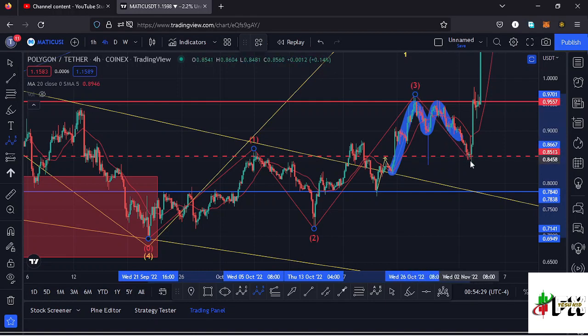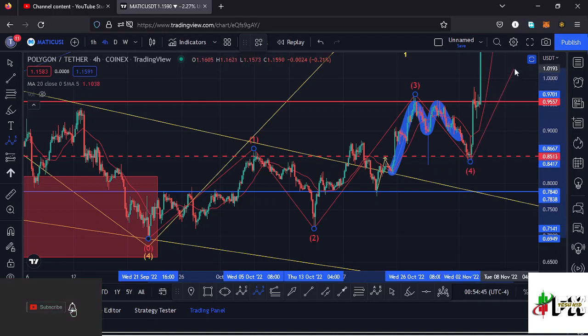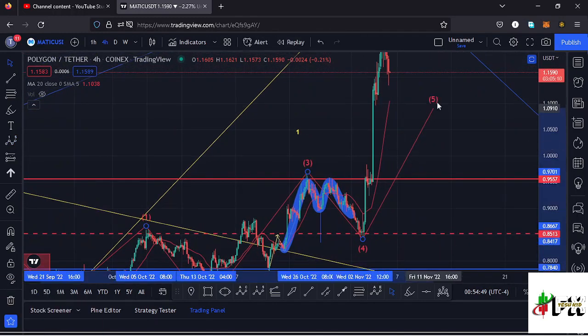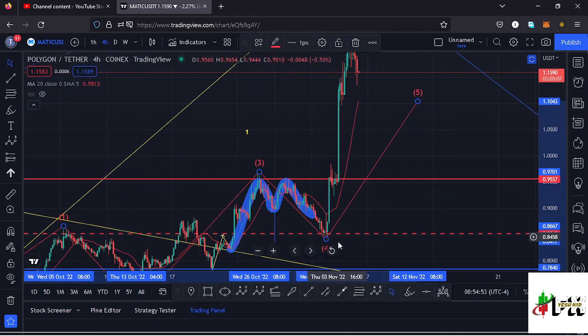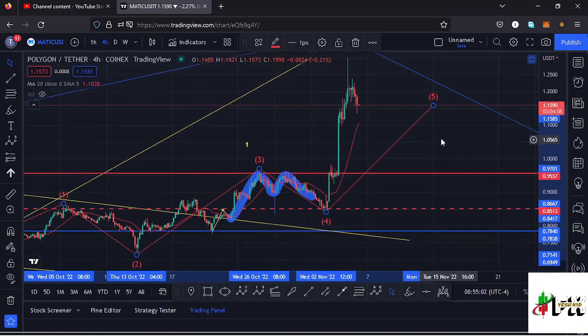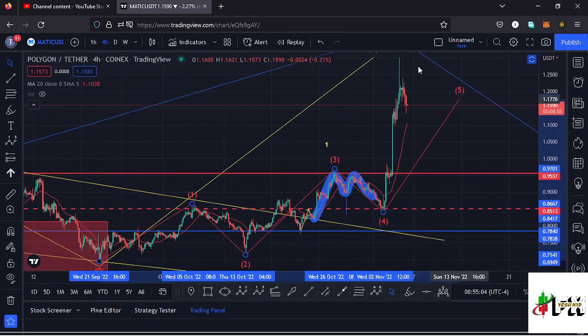Then saw a very nice retracement over here in the formation of our wave 4, which almost got invalidated by retracing back to around the $0.85 mark, which was my key area of invalidation, but we didn't quite invalidate that movement to the upper side in the formation of that Elliott wave structure, because whatever we formed over here were just wicks from those candlesticks. Then after making the low of that fourth wave, we saw a very nice movement to the upper side in the formation of our wave 5, making a peak at around the $1.3 mark.